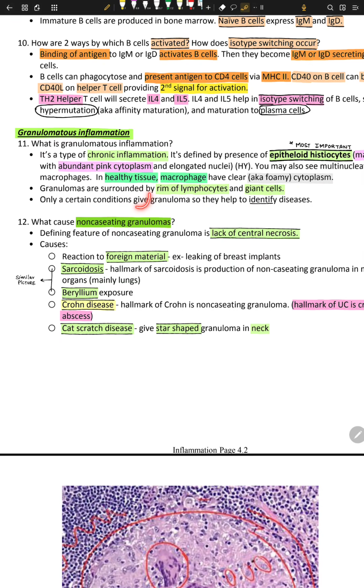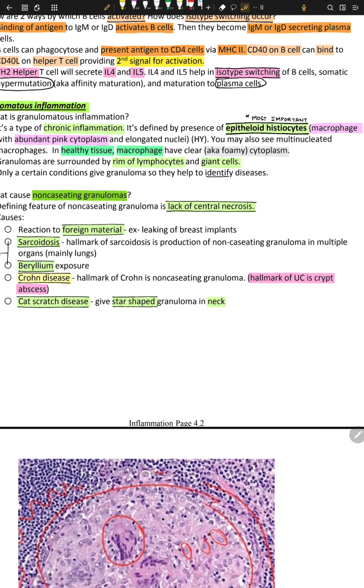Only a certain set of conditions give granulomas, so we can identify the disease. If you see granulomas, we can be sure of some diseases, like foreign material, for example leaking of breast implants, which can cause formation of granulomas. Sarcoidosis is also a hallmark of granulomas. Beryllium exposure is also one of the hallmarks of granulomas.